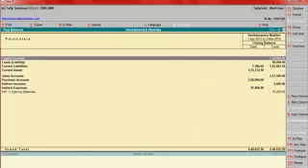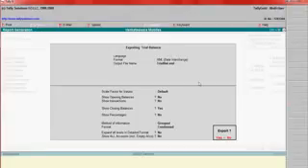How will you export reports to Excel? This is also very important. To export a ledger, for example, this I am going to export to Excel. Go to Export, say no, Default, Excel, say Trial Balance.